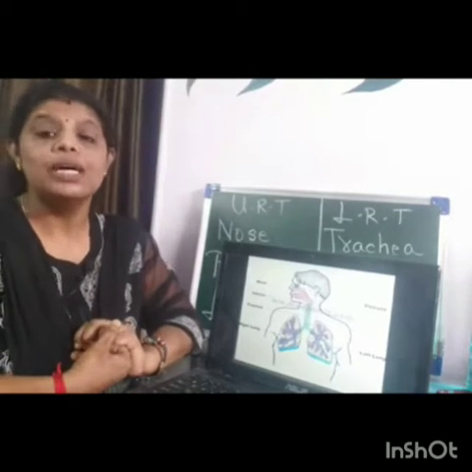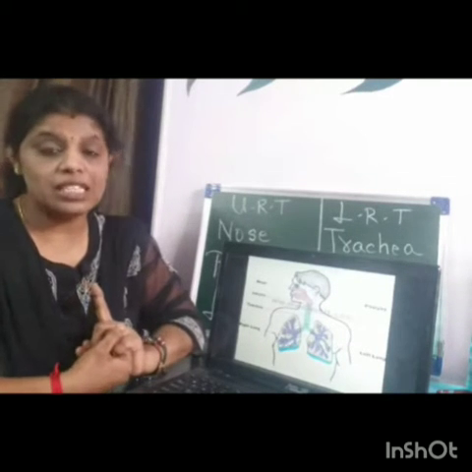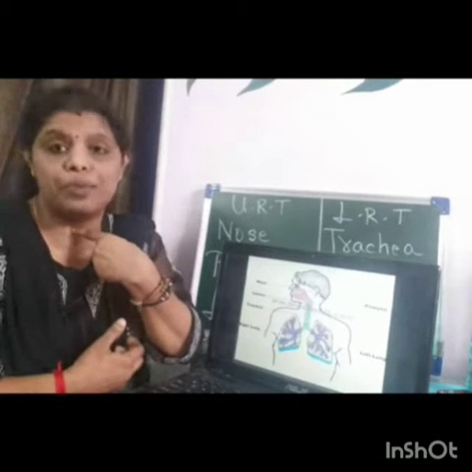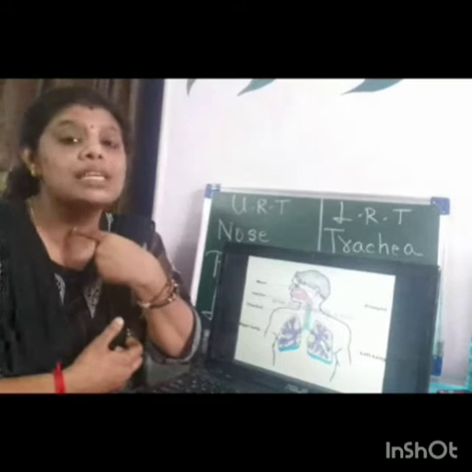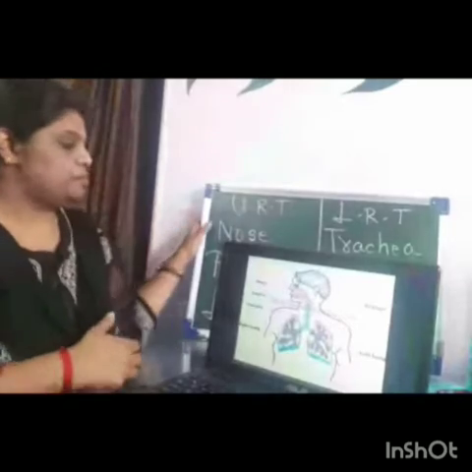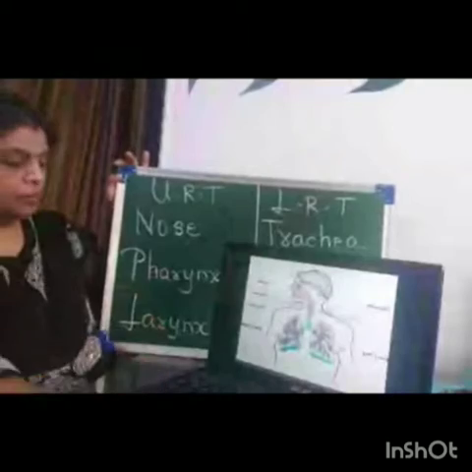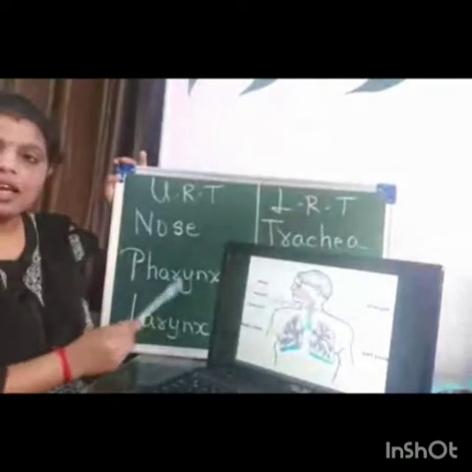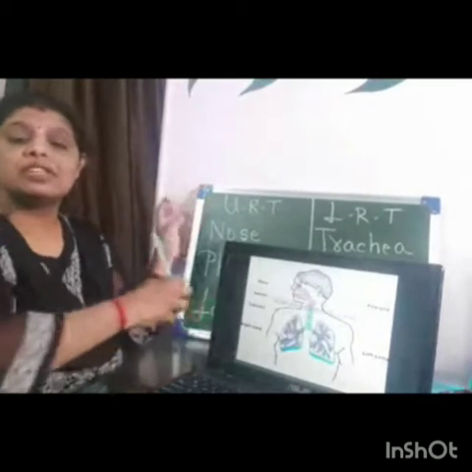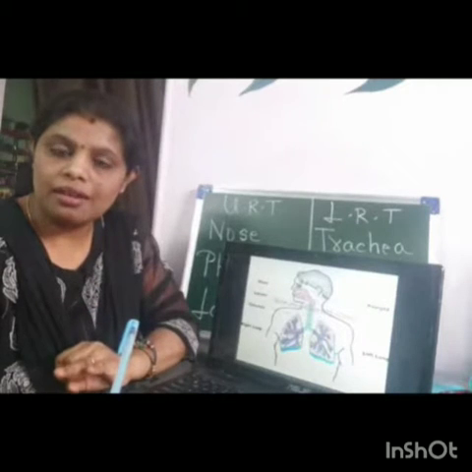Okay, we all know the larynx is considered as the vocal cord, and in males, as you have studied in 8th standard, it has a protrusion called Adam's apple, which makes the male voice deeper. So the upper respiratory system comprises the nose, pharynx, and larynx, whereas the lower respiratory system comprises the trachea, bronchi, and lungs.